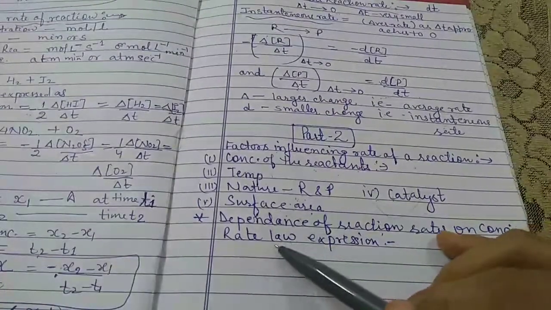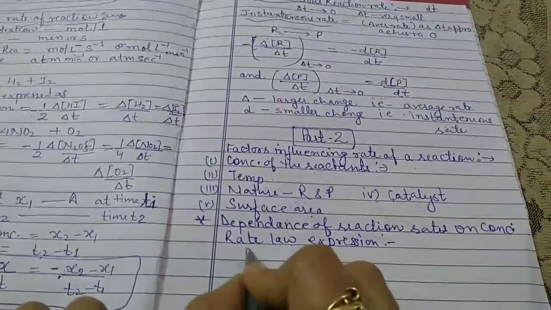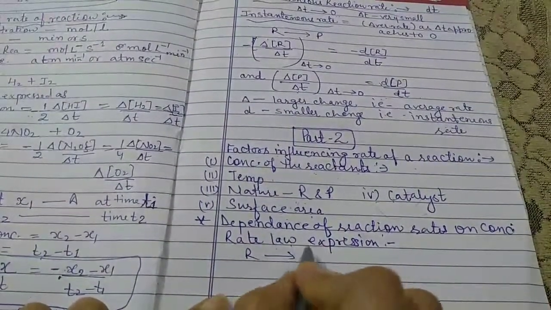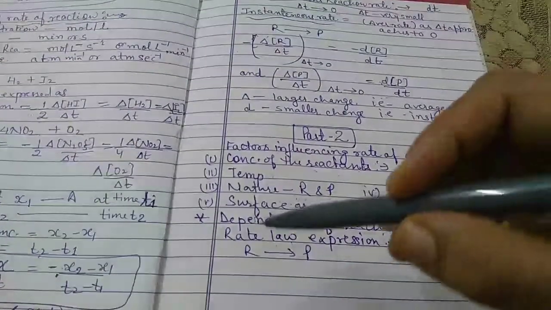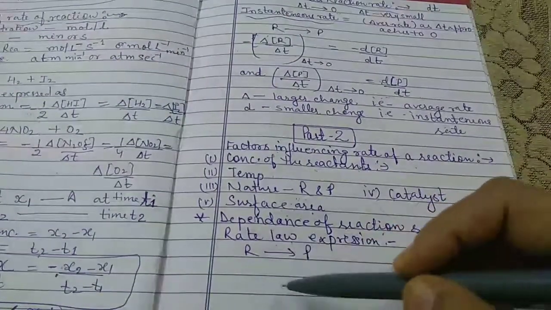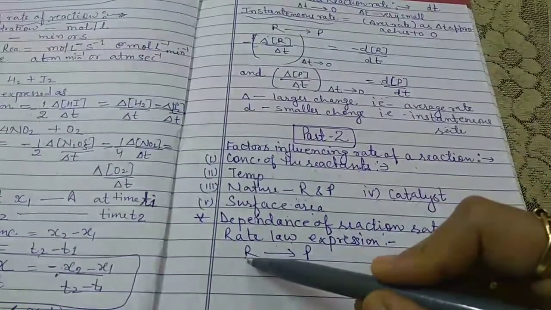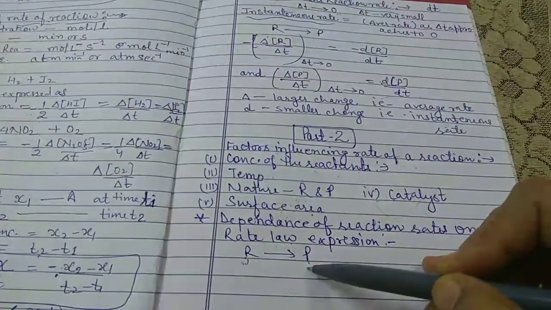When a chemical reaction proceeds, the reactants get converted into the product. For example, if we have R as a reactant, as the chemical reaction proceeds, the reactant is converted into the product P. As a result, the concentration of reactant decreases and the concentration of product increases.